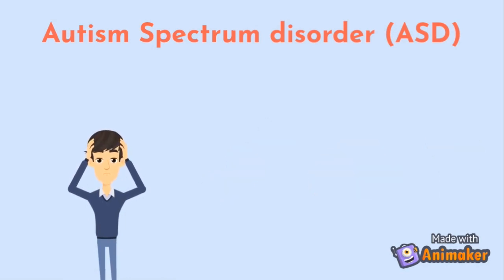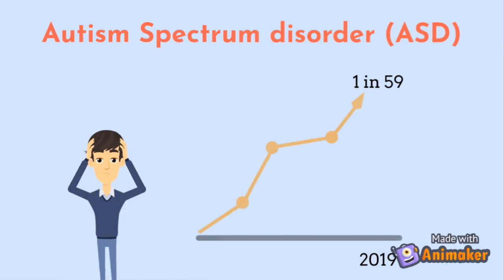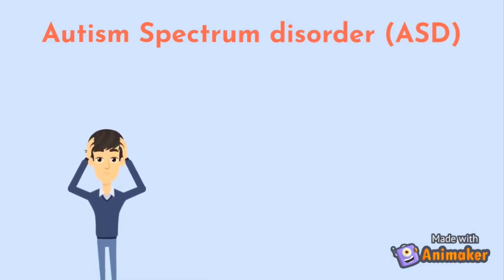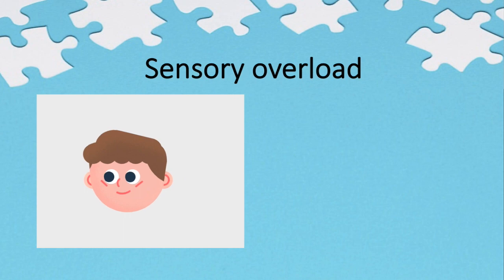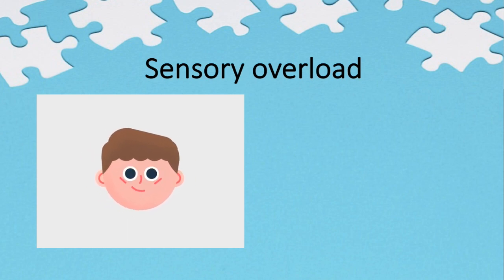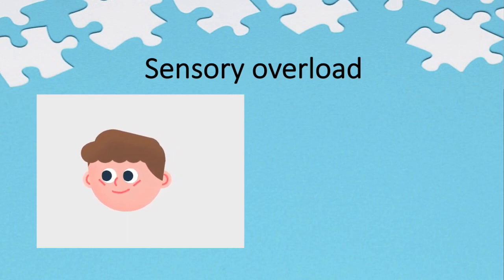The rate of people diagnosed with autism is rising worldwide, recently being 1 in 59 individuals compared to 1 in 150 in 2002. In Australia, the estimated expense of a person with ASD is $35,000 per year. Because ASD affects sensory information, sensory overload is very common in people with ASD.